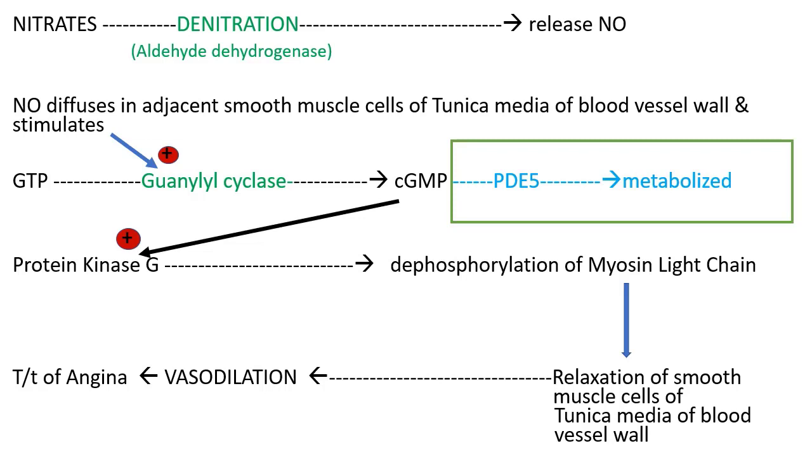Relaxation of these smooth muscle cells results in vasodilation. So nitrates cause vasodilation and are therefore helpful in the treatment of angina pectoris. The mechanism of action of nitrates as vasodilator is important.